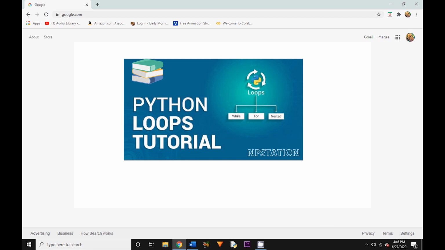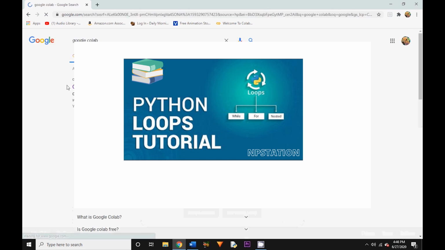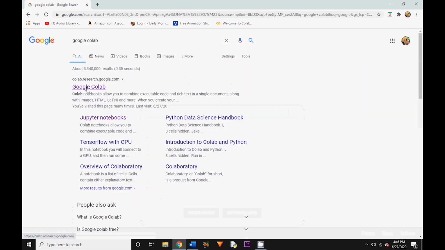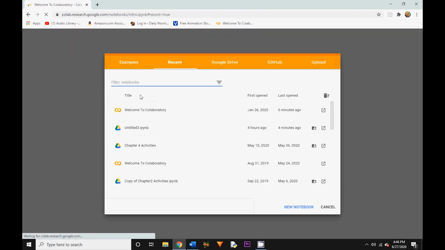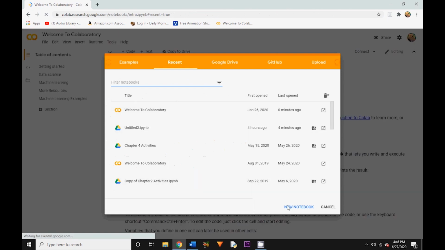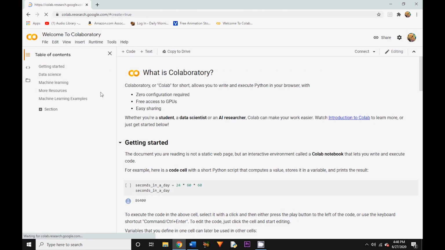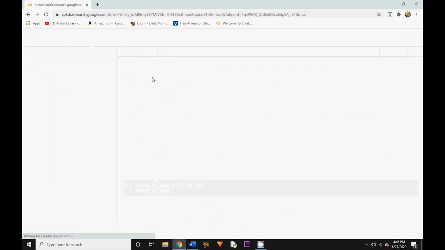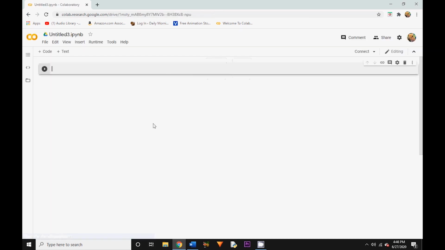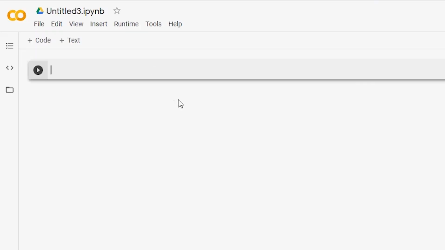How about first I go ahead to go to Google Colab, open that. Alright, now what we're actually going to do is we're going to click on this button over here, which is New Notebook. We're going to have a fresh, clean notebook open for us. Alright, so we already have a code block ready for us to type some code in.